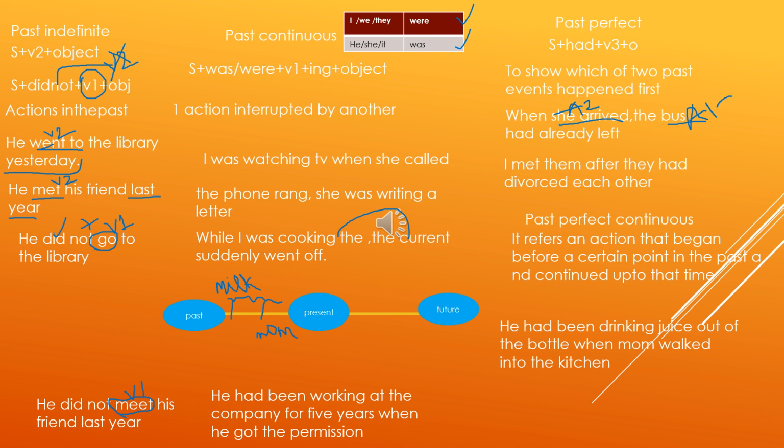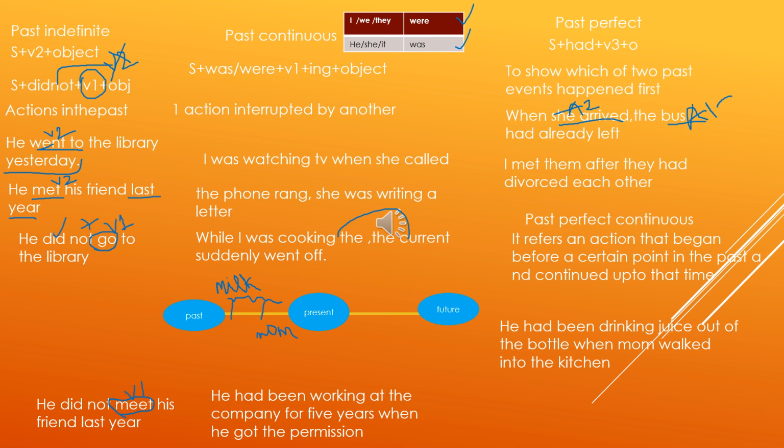Next we have present perfect tense. To talk about a complete action in the present time, we use present perfect tense. You can see on the screen: recent finished action. Sentence construction: subject plus has or have plus verb's third form plus object. So for example, the squirrel has eaten a nut.